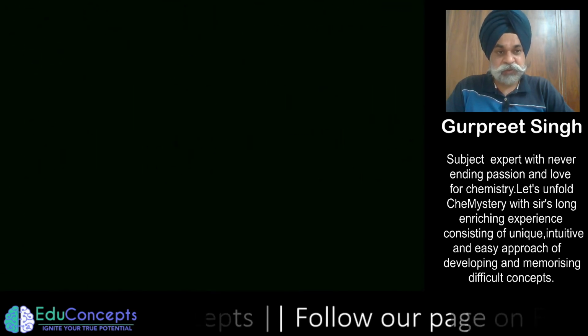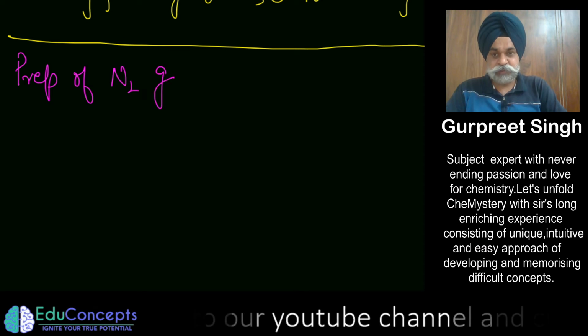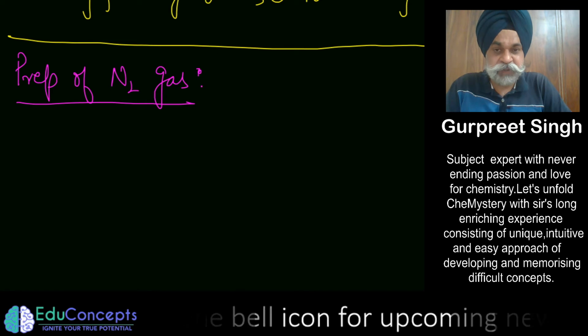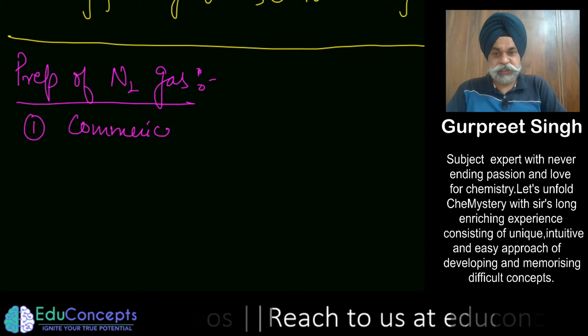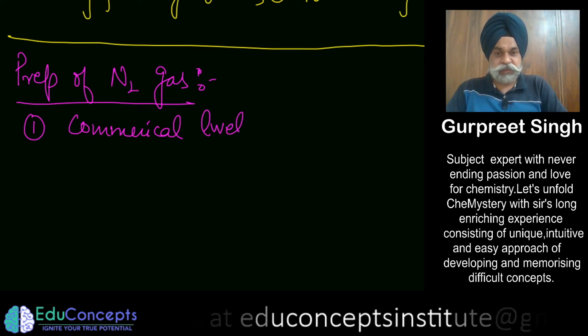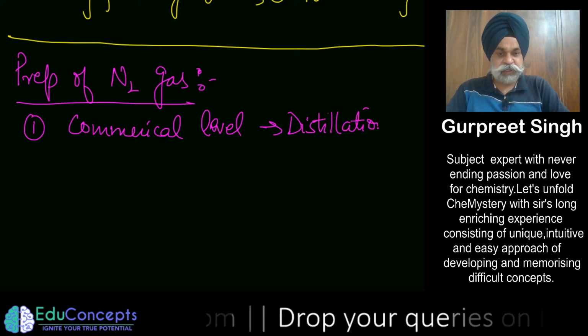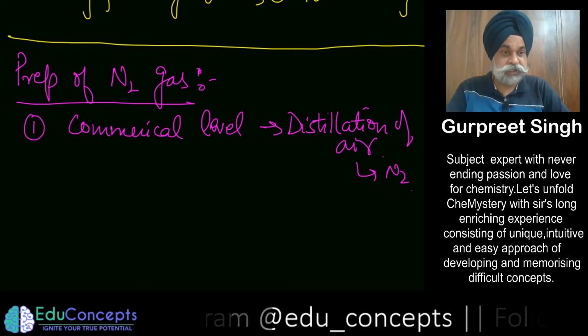Now let us come on to the chemical ways of production of nitrogen gas. This is the area from where you could get a lot of questions. So let us start the preparation of nitrogen gas, and a better way would be the chemical ways by which you can produce nitrogen. First is on the commercial level. At the commercial level, as already said, it is by distillation of air. Distillation of air produces nitrogen, so this is the best way to produce nitrogen gas.